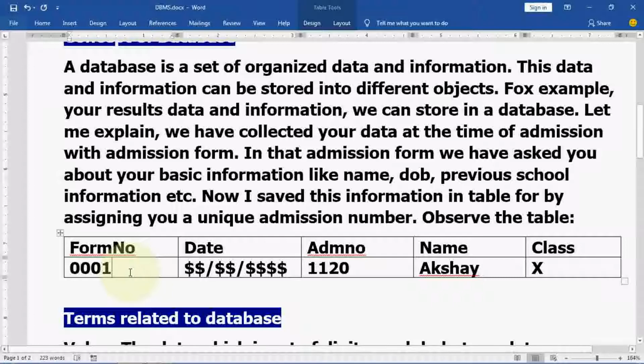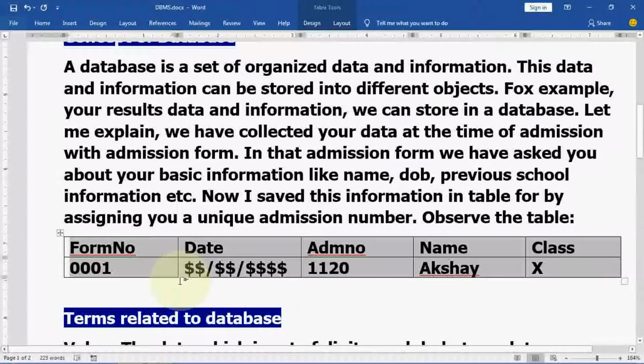Then the date of form, the admission number we have assigned, then name and class. Like this we are entering data into this table. So that is one table, so we can store it in a database. This is called one kind of database entity, or database object.